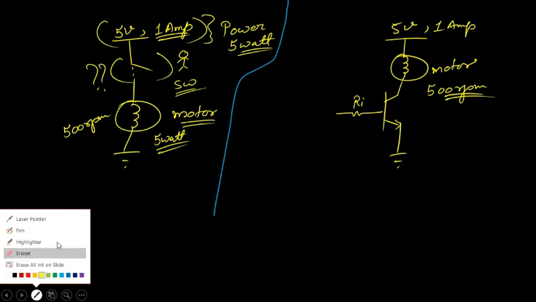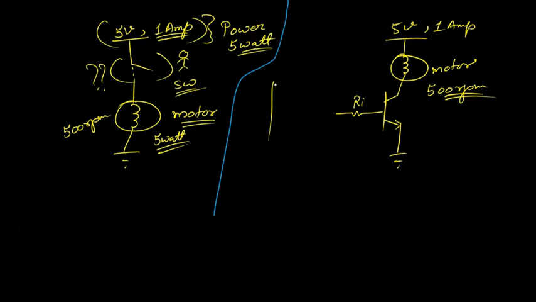Now I can just take a microcontroller or a 555 timer, or a low power device, like a microcontroller or 555 timer or microprocessor, something like that, and I can just connect that to the terminal of that microcontroller or microprocessor, which actually generates 5 volt and maybe 10 milliamp, right?